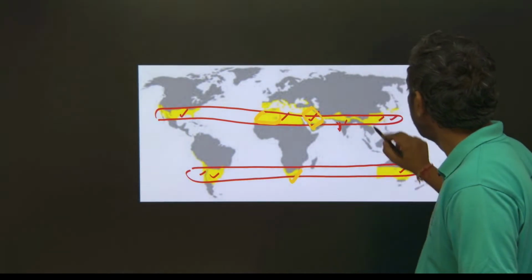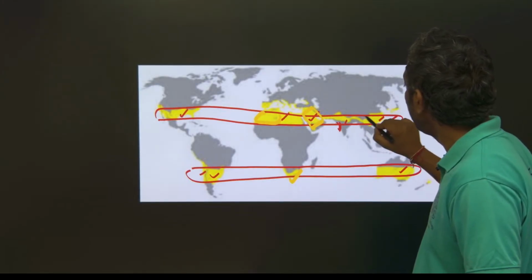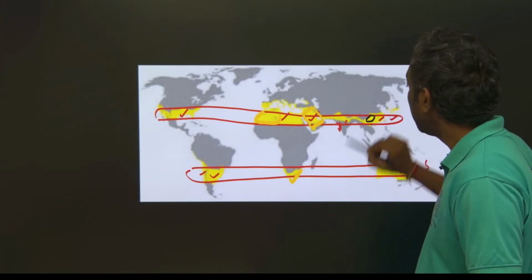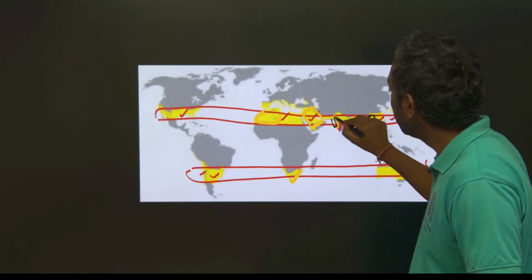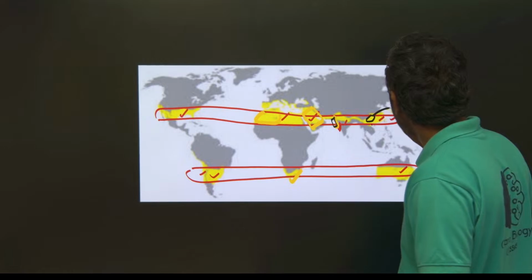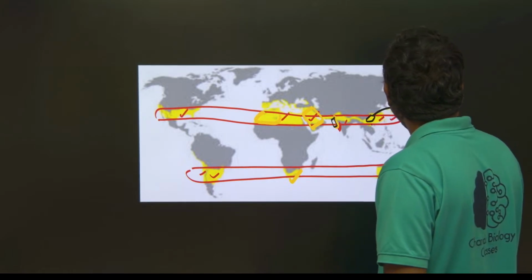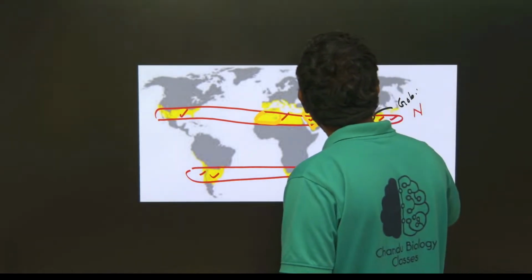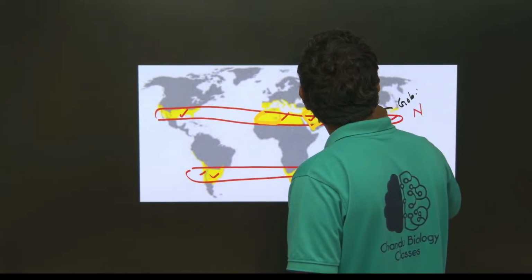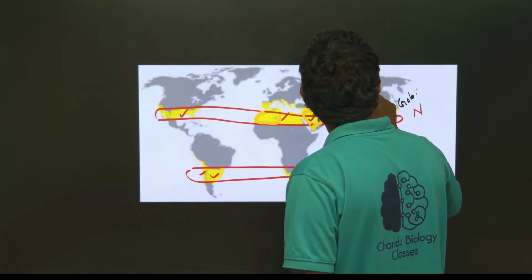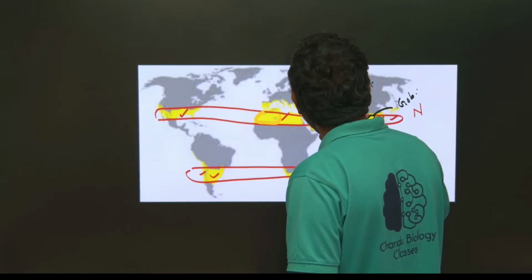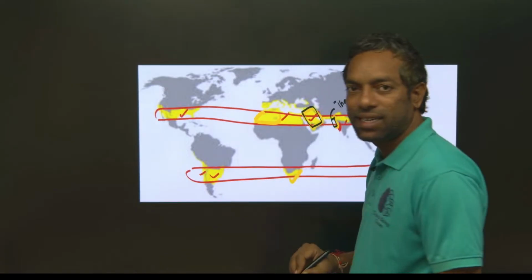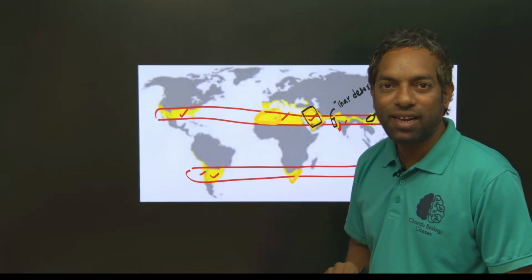Just look here: this is the Gobi desert in China, and the Thar desert in India. This covers all over Middle Asia, Saudi Arabia, Iraq, Iran.